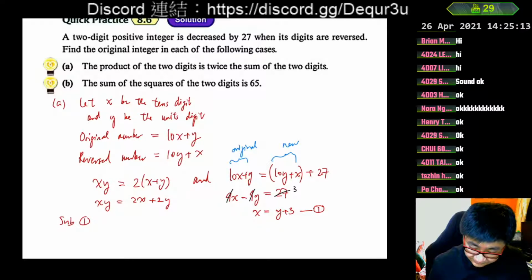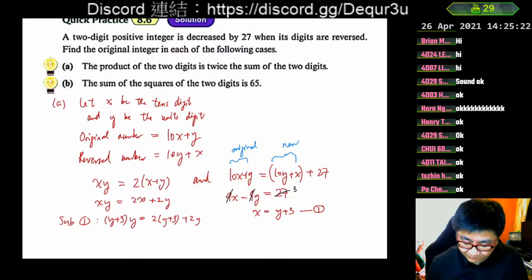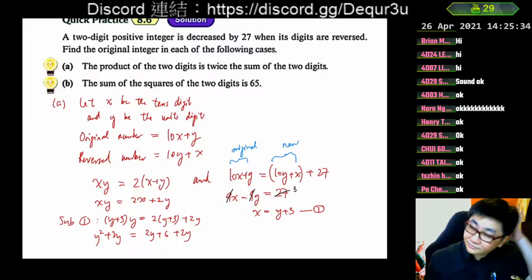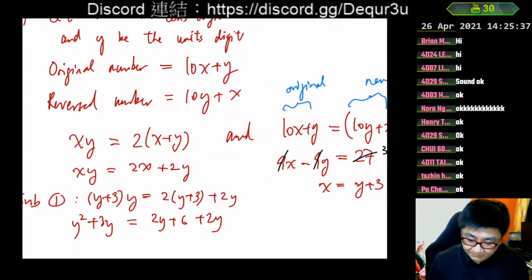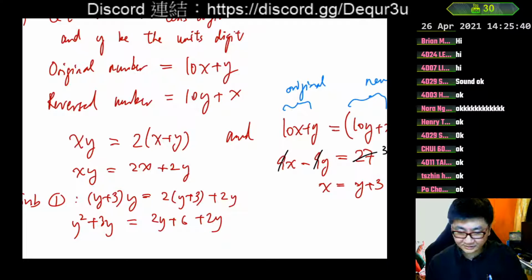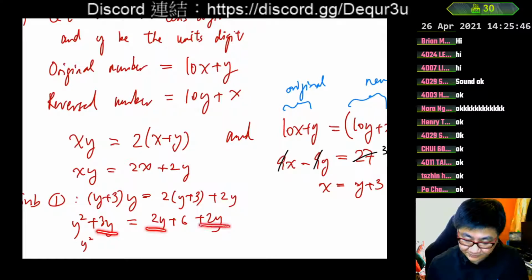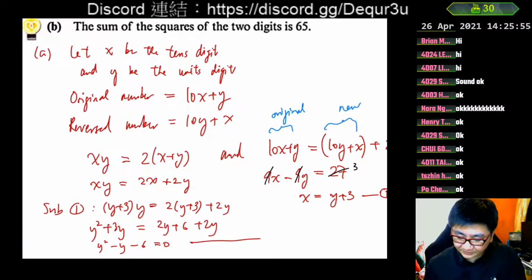so substitute 1 into here, and we will have (y plus 3) times y equals 2(y plus 3) plus 2y. Then simplify more: expand the left hand side, y squared plus 3y. On the right hand side, expand also, 2y plus 6 plus 2y. We see it is a quadratic equation, therefore we make a quadratic equation form and press the calculator to help us get the answer. So it is y squared, and then 3 minus 2 minus 2, therefore negative 1, so minus y. And 6 also put on the other side, so minus 6.